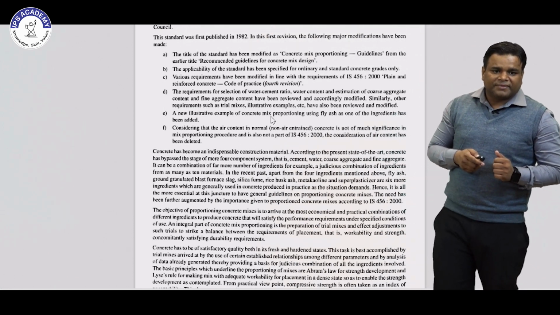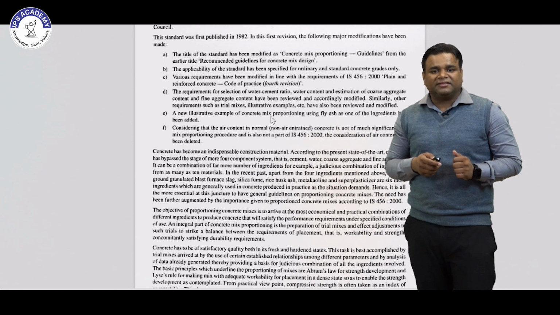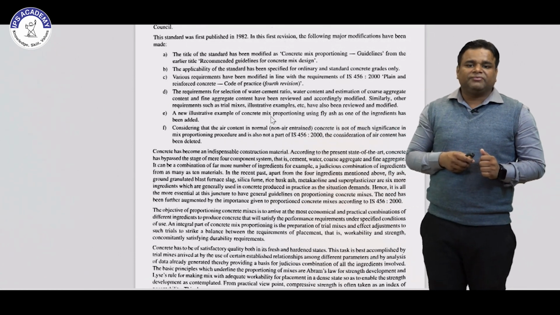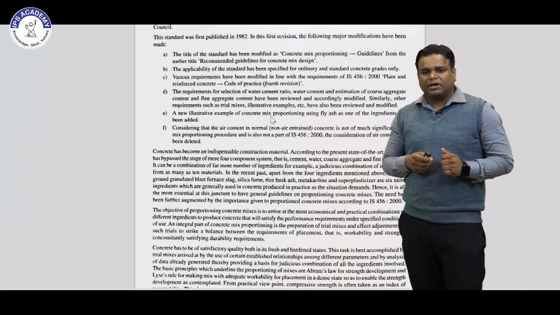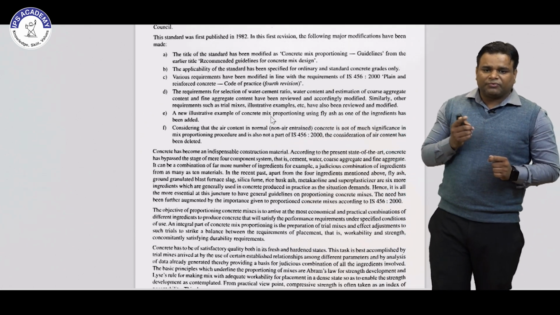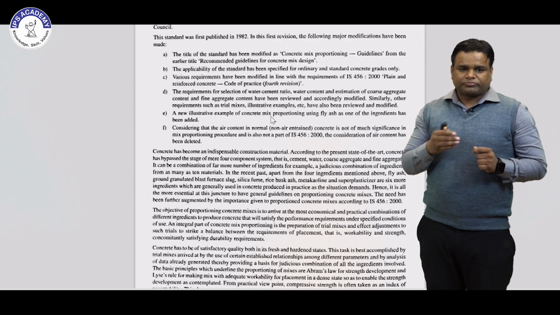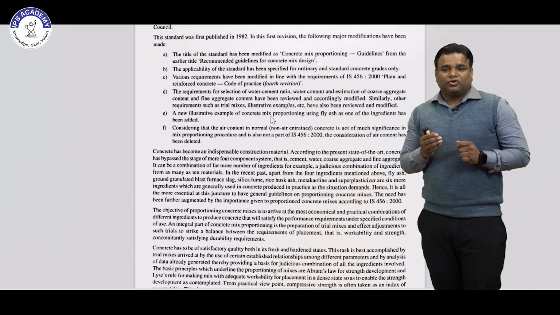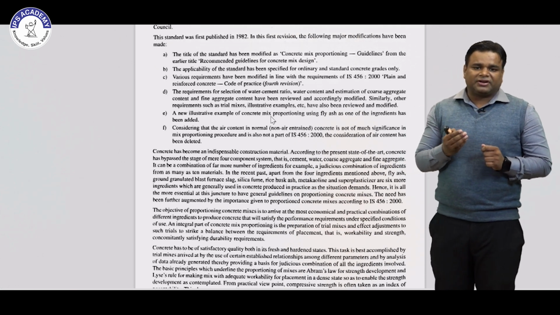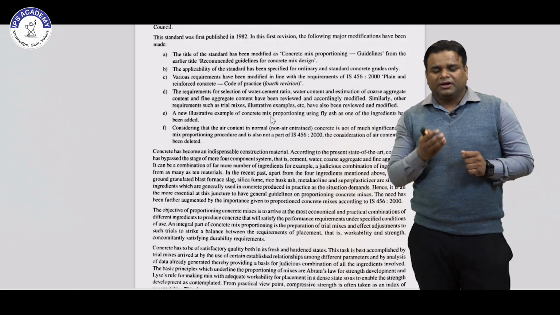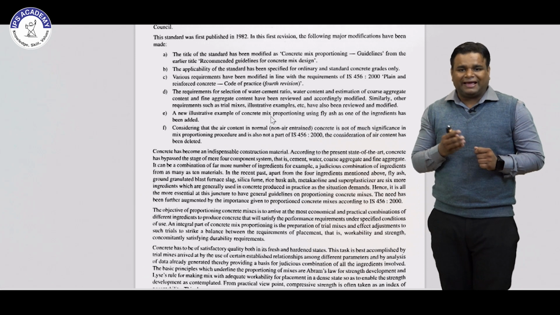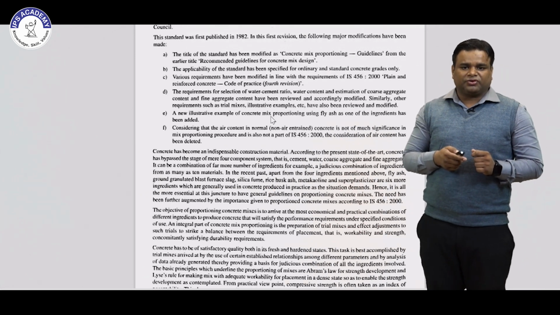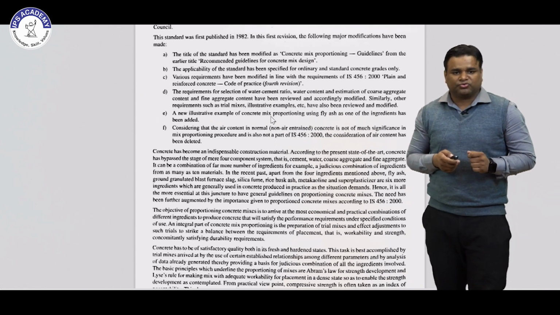Third, various requirements have been modified in line with the requirements of IS 456. In the previous code it was in line with IS 456:1978. After IS 456:2000, this code has been modified as per the 2000 code, which is the code of practice for plain and reinforced concrete.